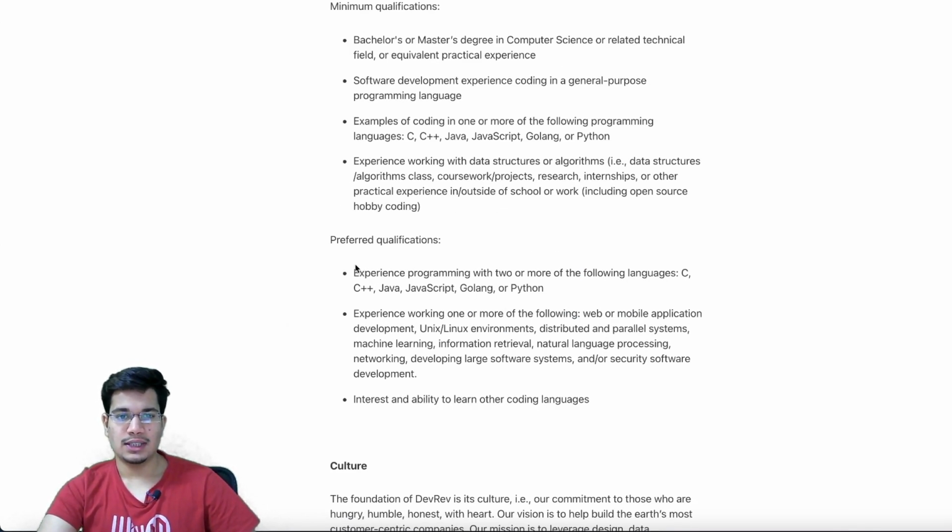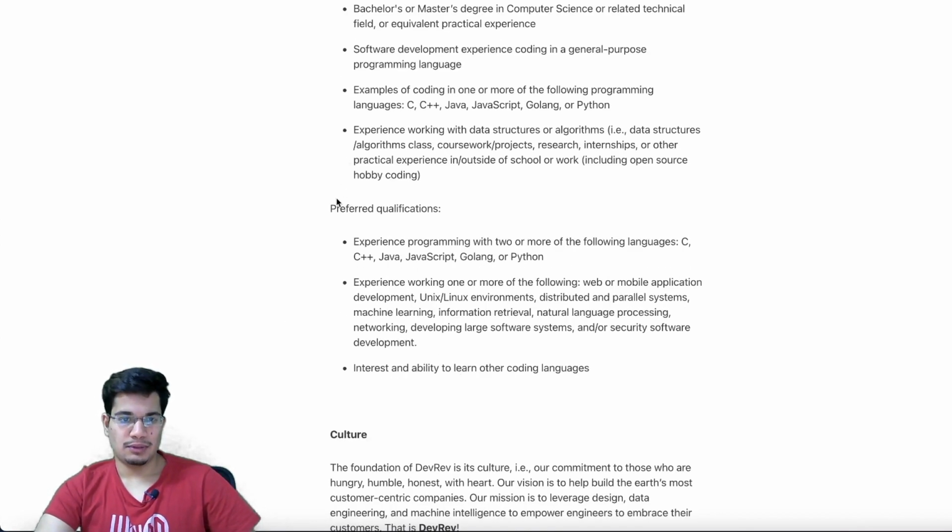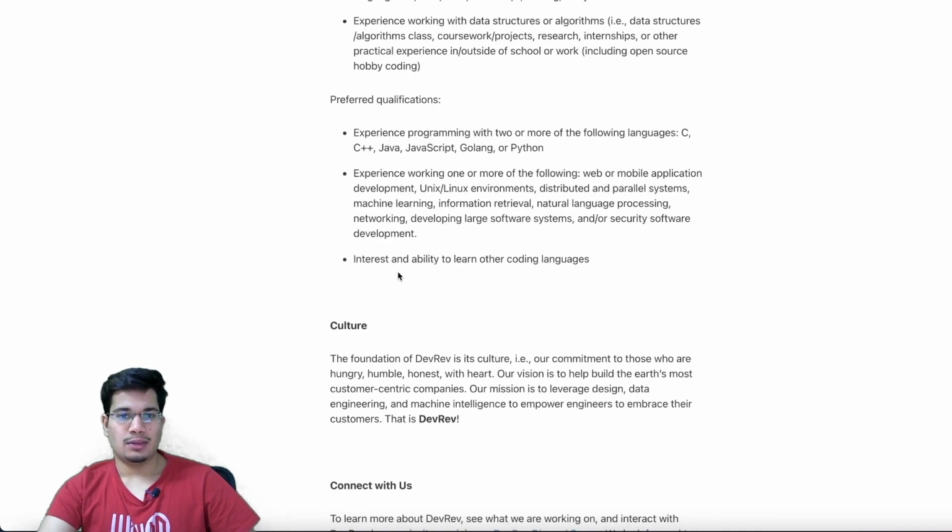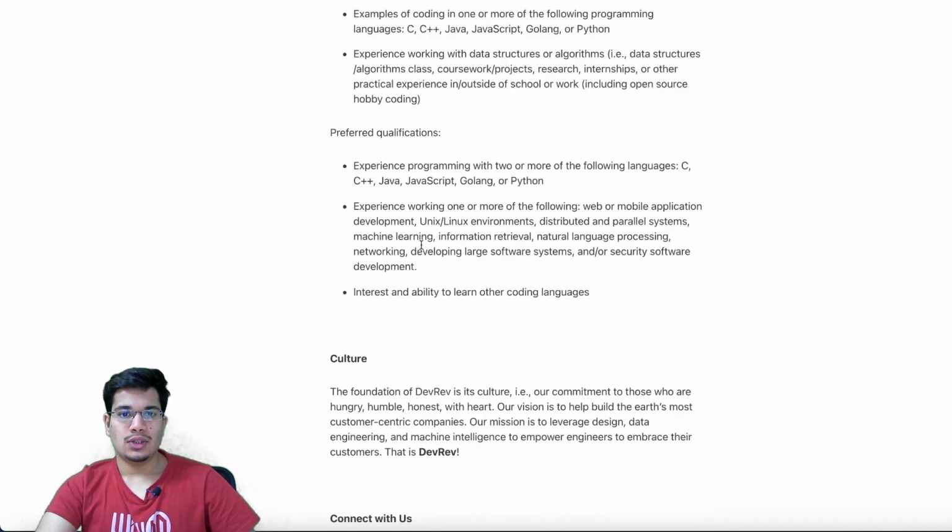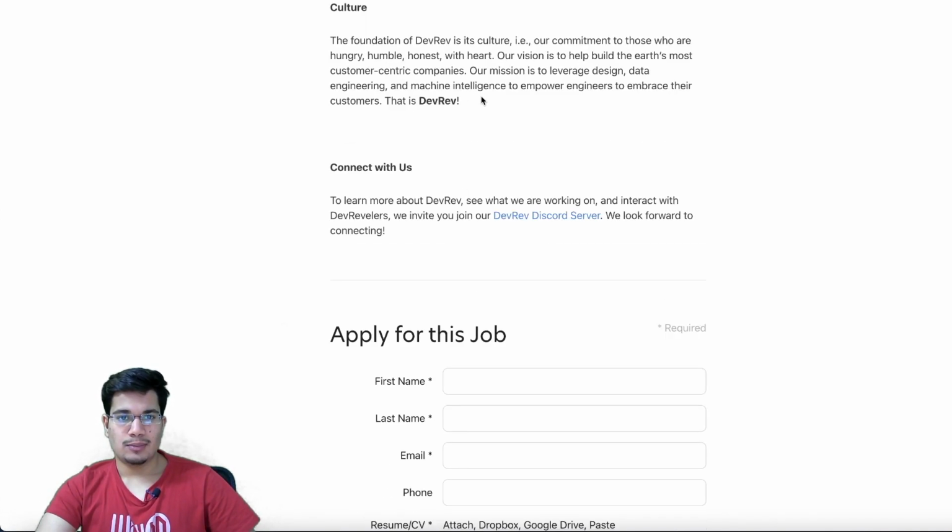Preferred qualifications, again, are the same languages, with more than one of these. And then experience working in Unix or Linux environments, distributed parallel systems, machine learning. These are preferred qualifications, so if you have them, it's definitely going to help. And an interest and ability to learn other languages as well. Apart from this, there is something about the culture that they've mentioned.